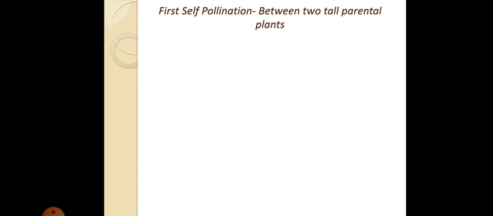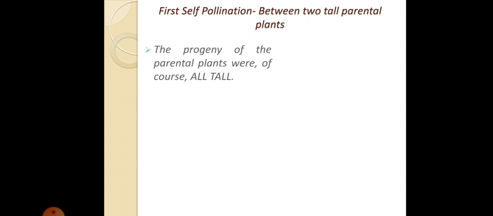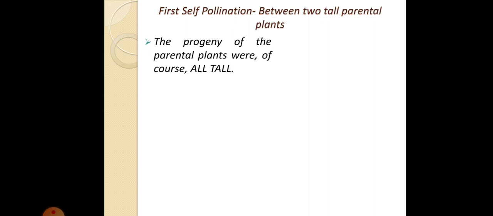The progeny of the parental plants were of course all tall, since both the parents were tall. As a result, the next generation that came was also tall. That means Mendel took a tall plant, capital T, to find out the answer.